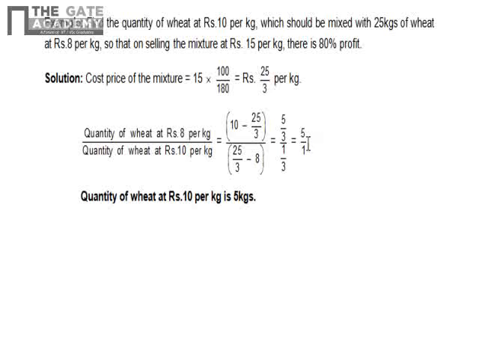That means if he is buying 25 kgs of this 10 rupees per kg wheat, then he should buy 5 kgs of 8 rupees per kg. No, sorry, it is written that the 8 rupees per kg wheat is 25 kgs. That means this is 25. So how much should this be? So 5:1 ratio, that means it should be 5 kgs.